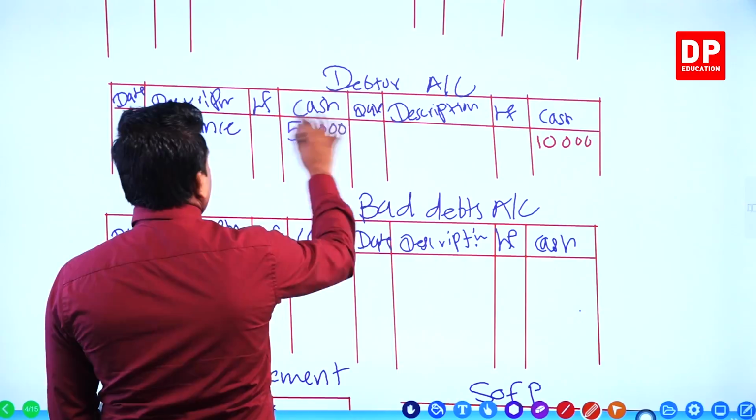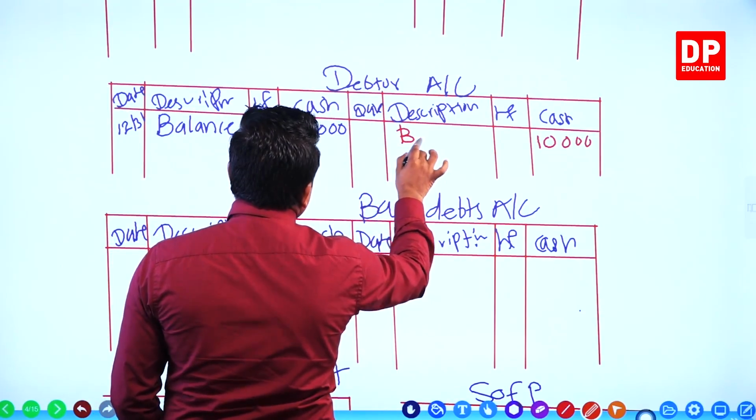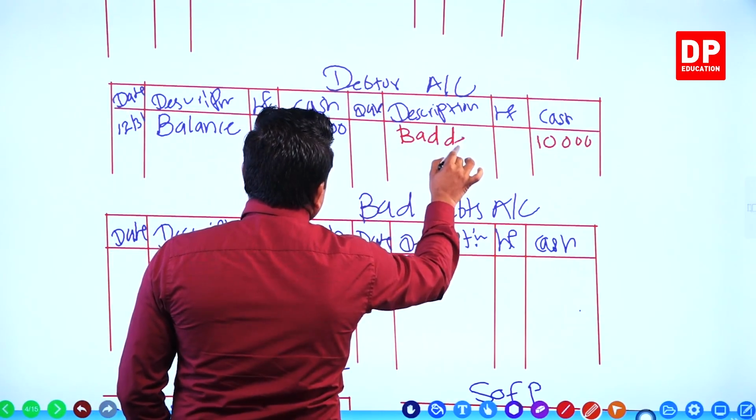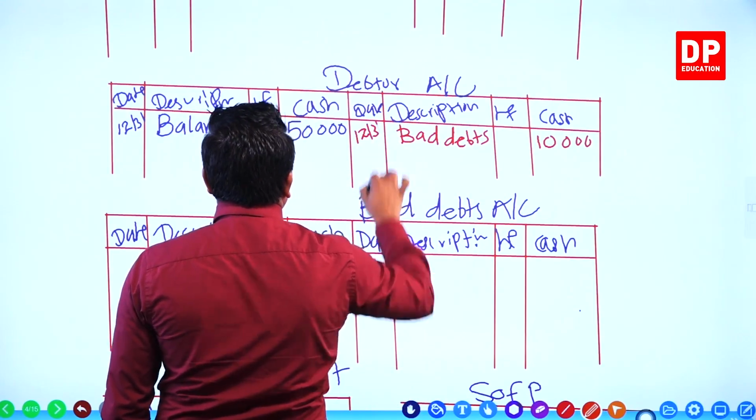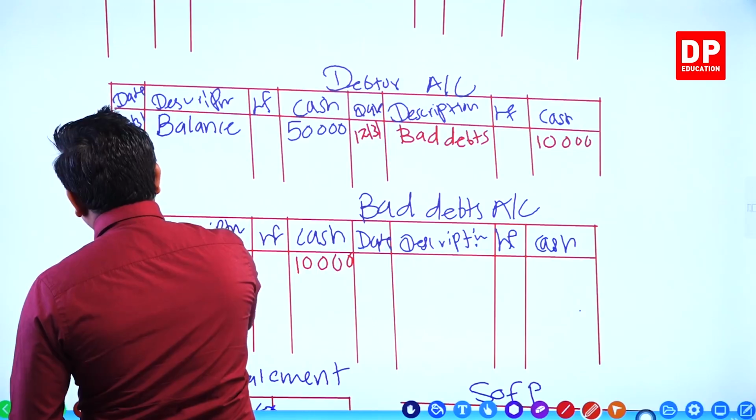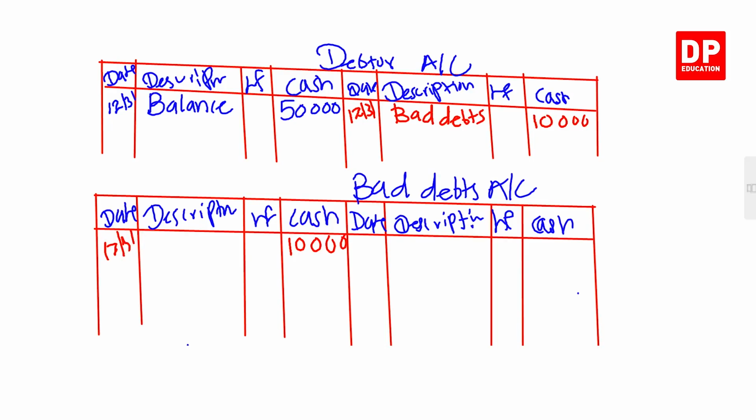In the debtors account, you write as bad debts. When do you do this? 31st December, the same date. In the bad debts account, you write as debtors.